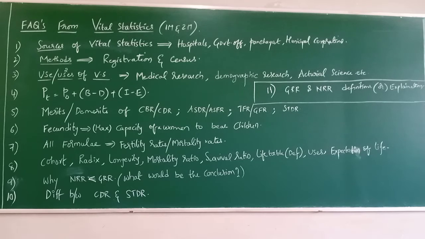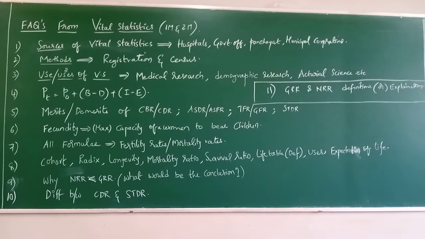See, almost all the methods they have asked. In one paper or the other, there is definitely a 90% chance of asking a merit or a demerit out of these methods. Remember, CBR, CDR, ASDR, ASFR, TFR, GFR, STDR also. So merits and demerits are very useful and very important. Out of all these, I'll tell you one common merit. What is that? It is simple to understand and easy to calculate. Most of the merits, this point is a common point if you observe from your textbook.